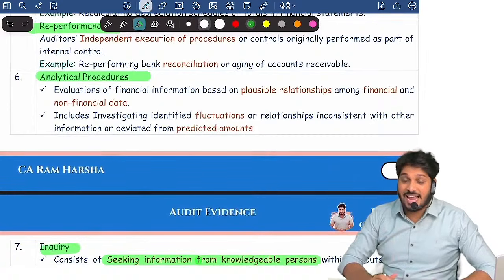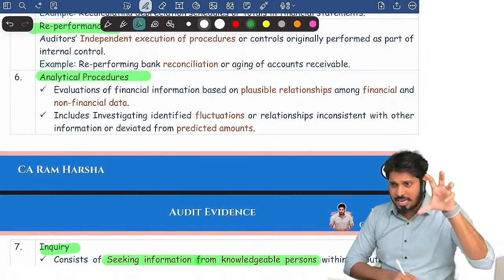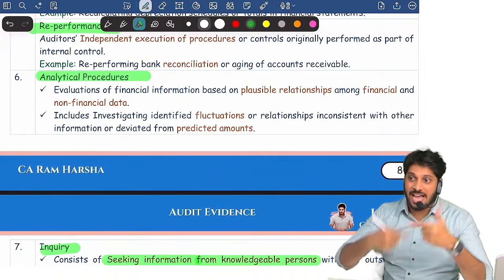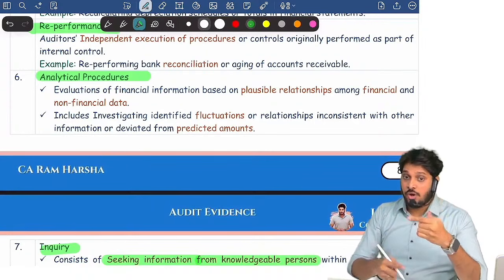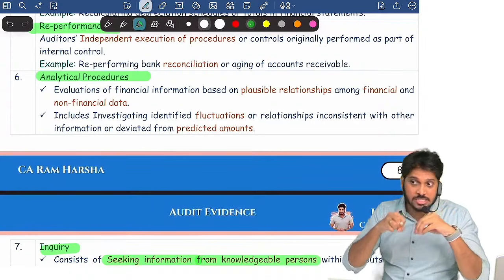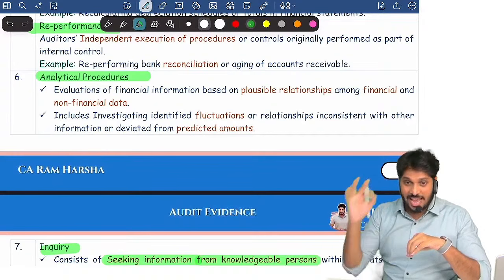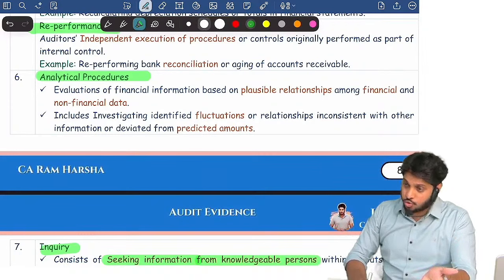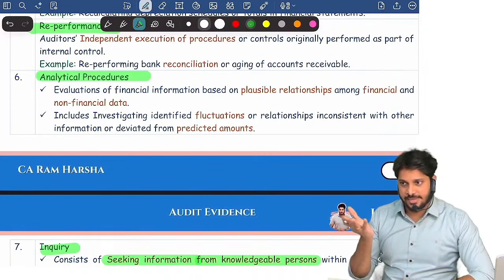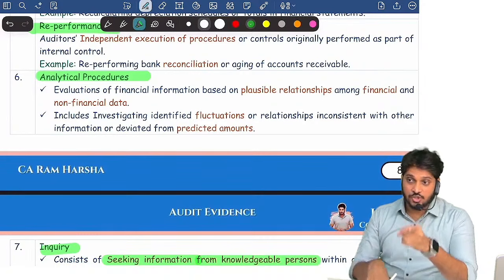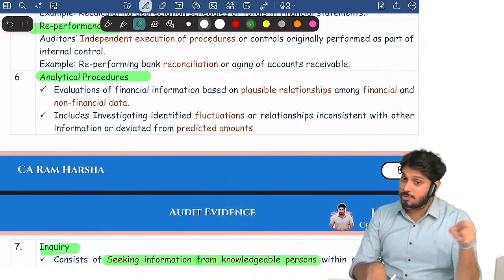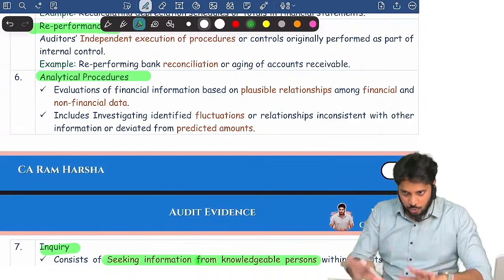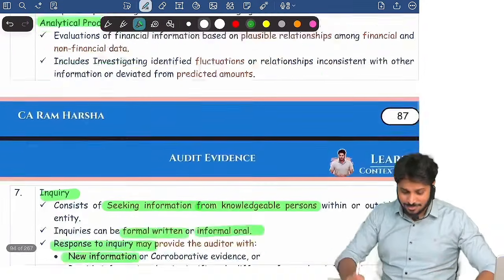Analytical procedure means analyzing relationships. The P&L account shows profit, but the cash flow statement shows negative cash flow. Why is it inconsistent? I investigate, and I may discover there are a lot of credit sales and collections from debtors are very poor. So that is why the P&L account shows super profits, but the cash flow statement is negative. The reason is credit sales and slow collections. Now I will see whether management made provision for debtors. I will cross check. Through analytical procedure only I will get to know that. Are you clear? Next.